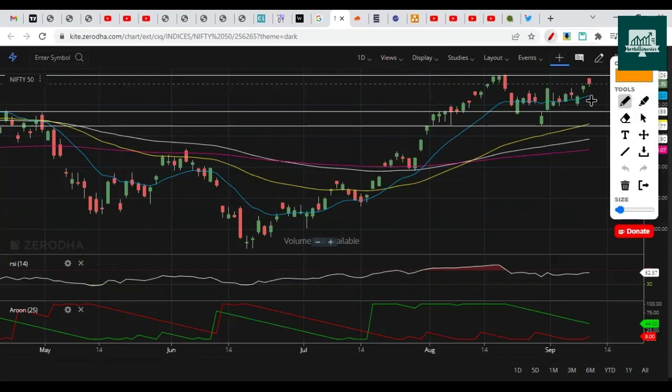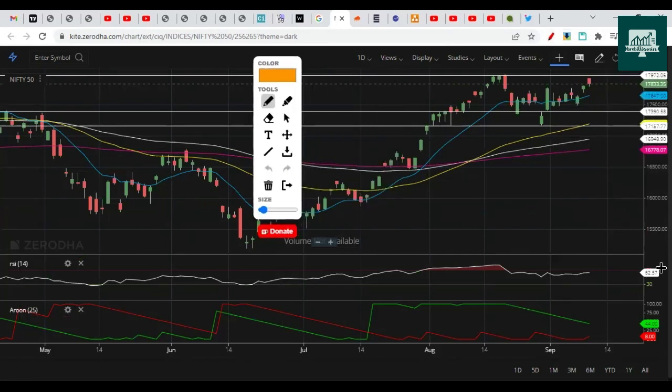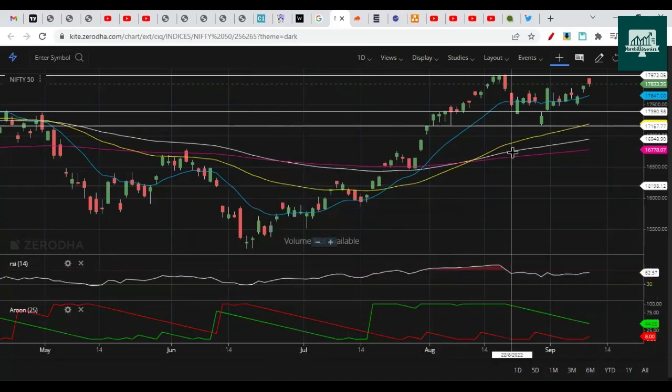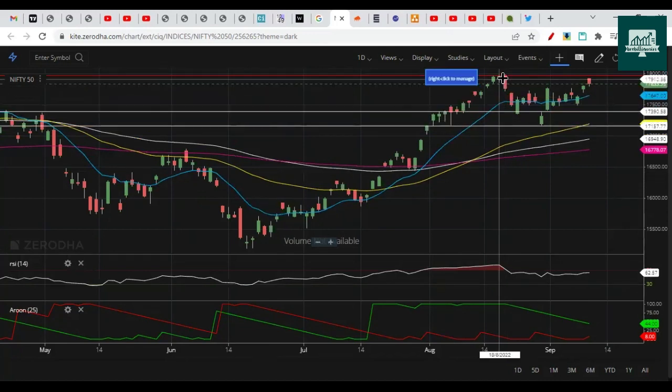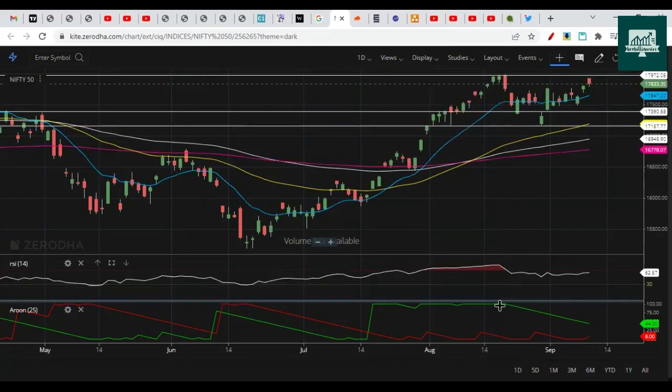You can see here that RSI is still trading strong. It's above 50. It's bullish, but the Aroon indicator is trading in consolidation. So we mentioned here itself on the first bearish Marubozu that the upside could be over and we could either consolidate or drop on the downside.